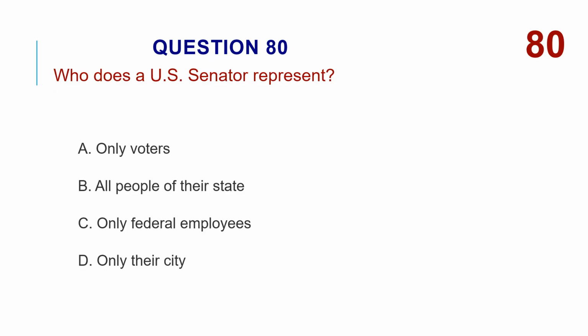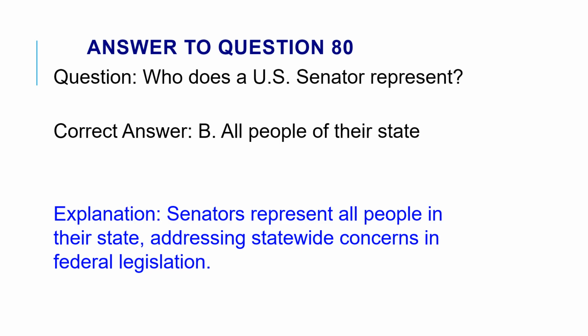Who does a U.S. Senator represent? A. Only voters. B. All people of their state. C. Only federal employees. D. Only their city. The correct answer is B. All people of their state. Senators represent all people in their state, addressing statewide concerns in federal legislation.